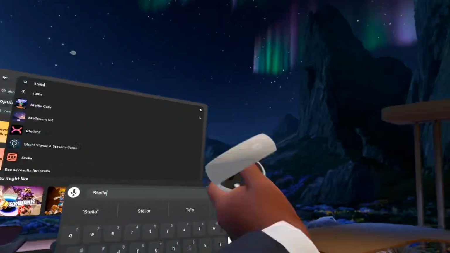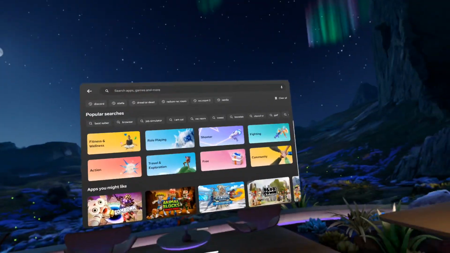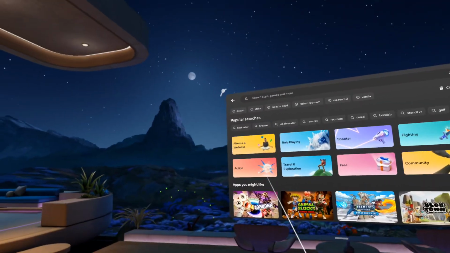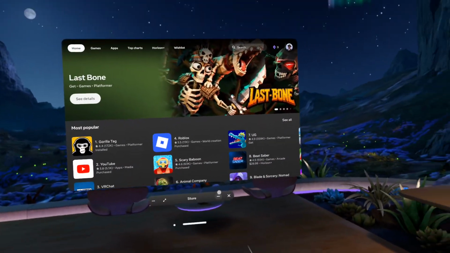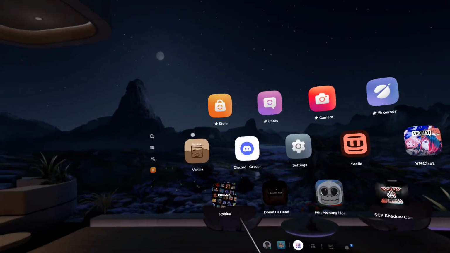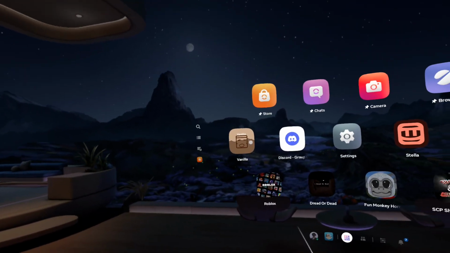See, right there. Okay, so for Vanilla, you're gonna need Discord, and for Stella, it's a 2021, I think, login, so you don't need anything. But this one's a 2019 login, so I'll be showing you how to log in.